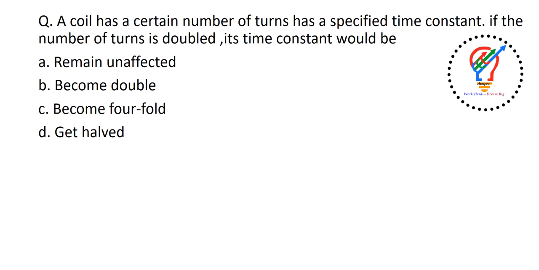Next one. A coil has a certain number of turns and a specified time constant. If the number of turns is doubled, its time constant will be: the options are remain unaffected, become double, become fourfold, get half. Remember here, for a specified time constant, if the number of turns is doubled, the time constant is also doubled. Why? Because the time constant is directly proportional to the number of turns. So the answer here is: it becomes double.